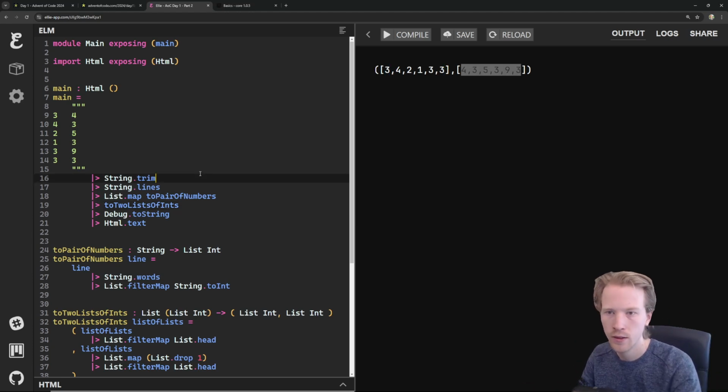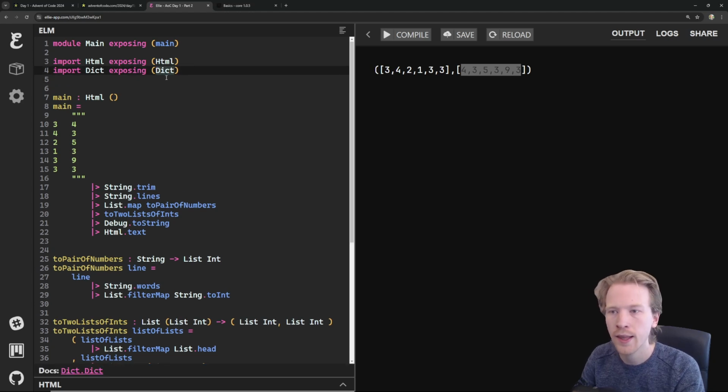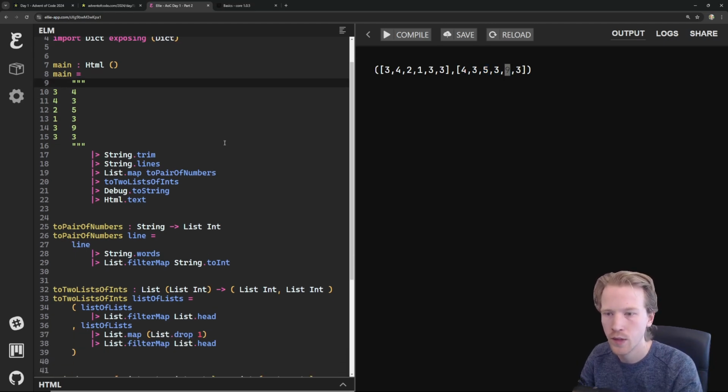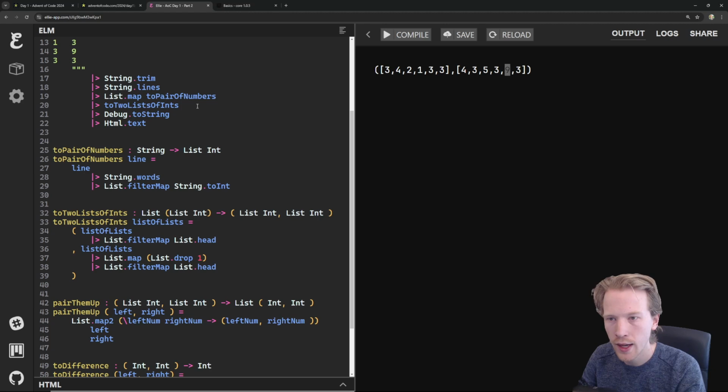and just do the value times whatever count we found here. So I'm going to import a new data structure called dictionary. And what that's going to do is allow me to create values that map, like, the number 4 to how many times it showed up. So that would map 4 to 1, it would map 3 to 3, because there's 3 of them, map 5 to 1, 9 to 1, etc. So let's see if we can do that.